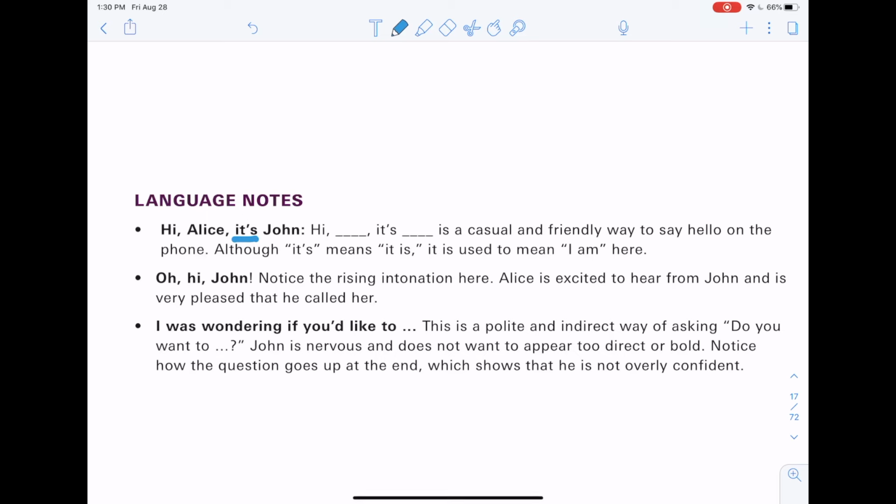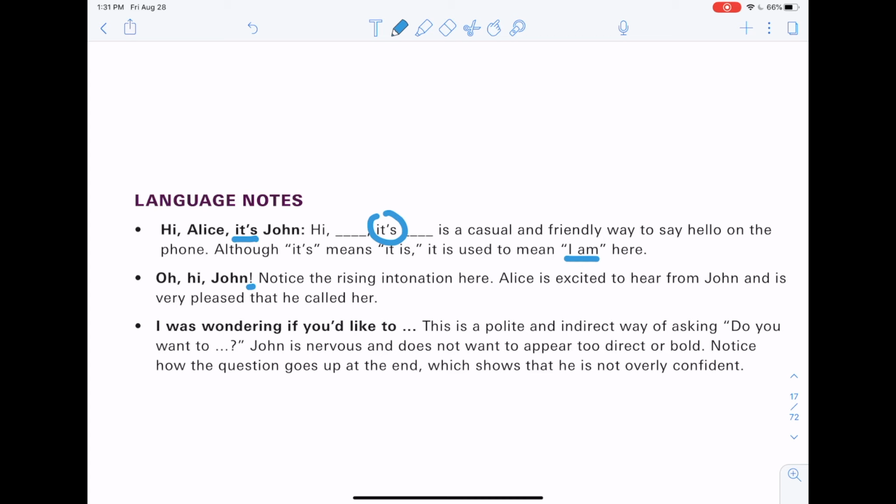So by saying it is, okay? It means what he wants to say in this situation. When you say it's John, it's Susan, it's Mary, they mean to say I am. So I am John. So you don't say on the phone, "Hi Alice, I am John." Alright, you become a bit more casual. You'll say it's John. So, "Oh, hi John." Alright, so this exclamation mark is just to show that she is excited or very happy that he called her.